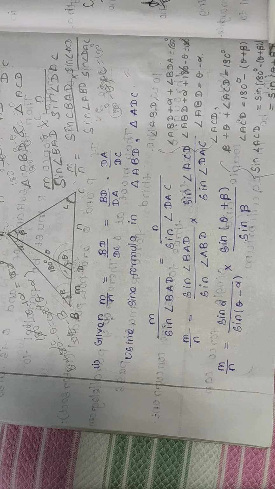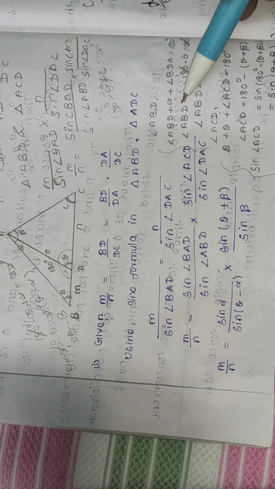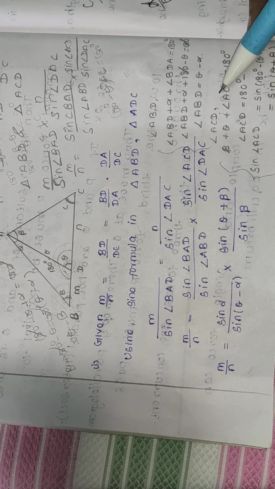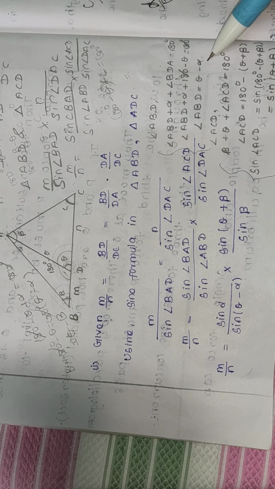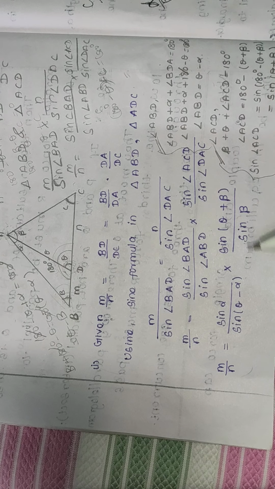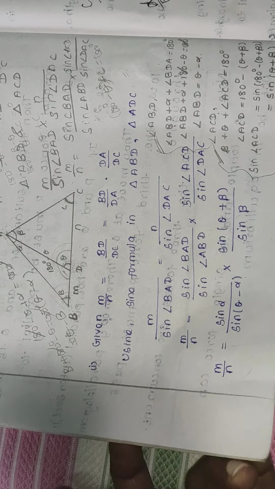Now taking sine on both sides, we'll be getting sine theta minus alpha. Okay, angle BAD is equal to theta minus alpha. Just you can go through this and this. Now from this we are just substituting this here, and again we have to go on simplification.